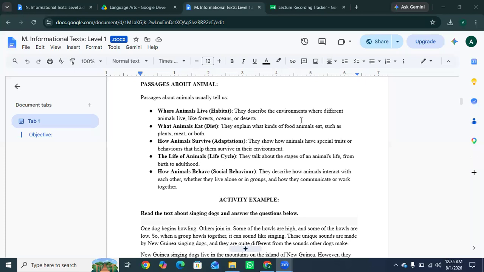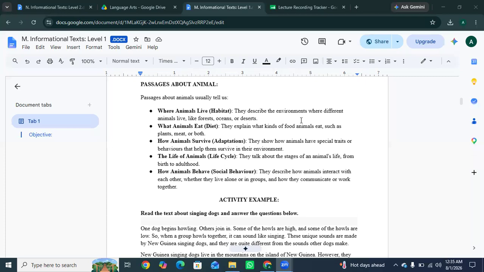Let's suppose the life cycle of a butterfly. First stage is egg. The next stage is convert into caterpillar. The next stage is convert into chrysalis, and then convert into butterflies.